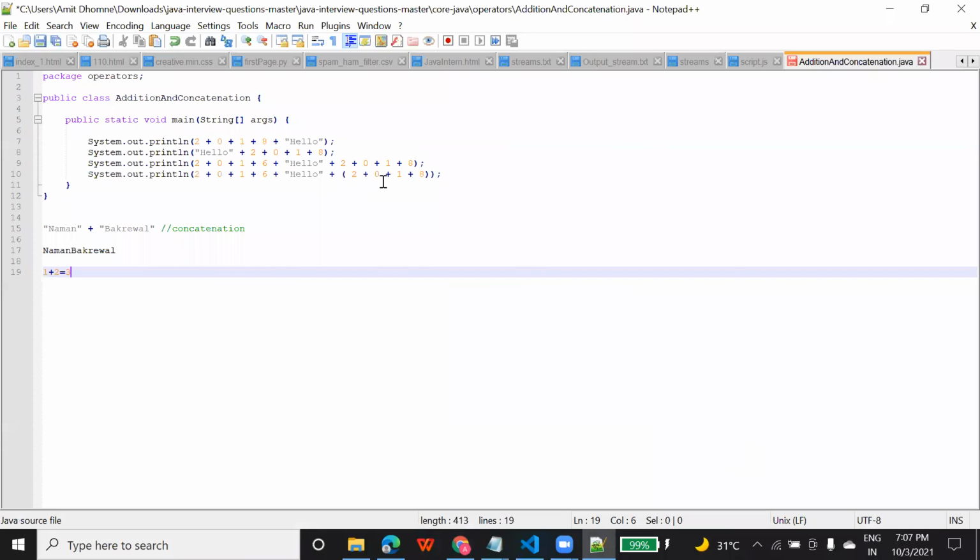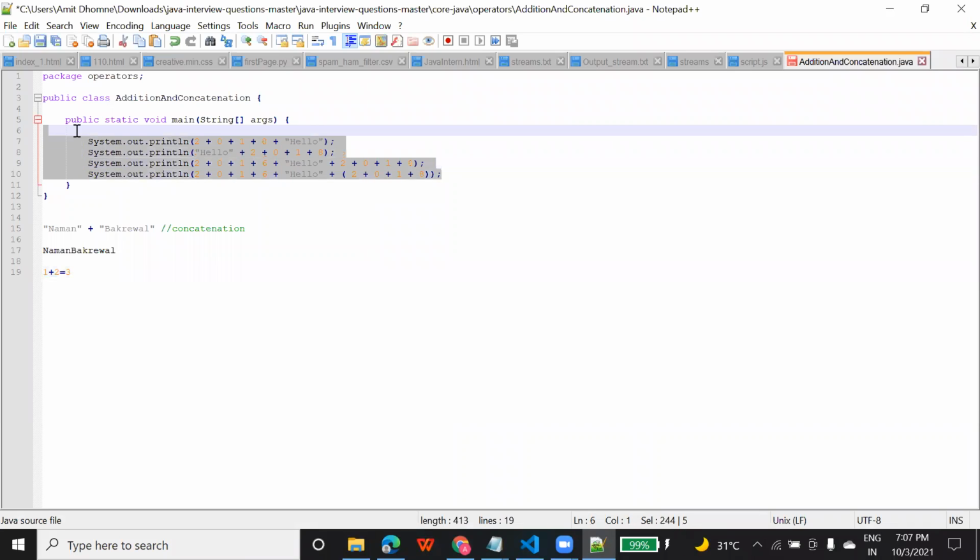This is going to be helpful in both the GATE exam and in your interview also. Most of the time in interviews they ask about concatenation and addition. Many people get confused here. So now I've explained, don't get confused. If the plus operator is used with string data, it gives you concatenation.